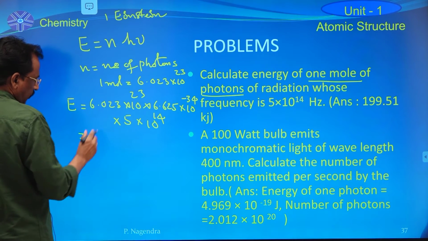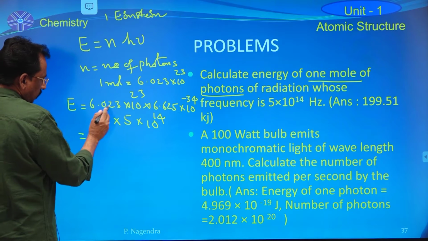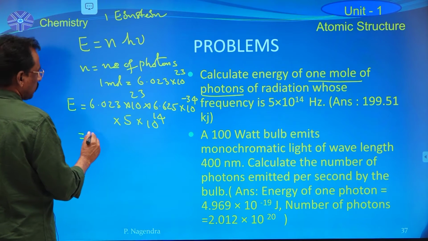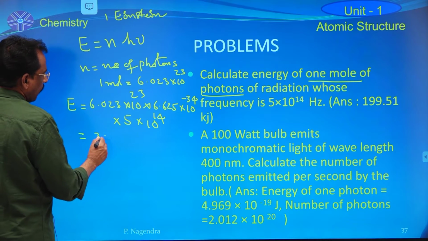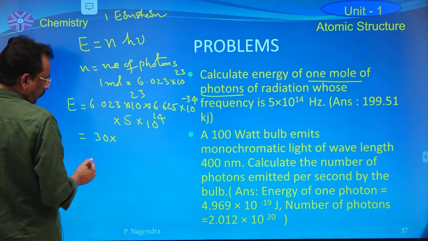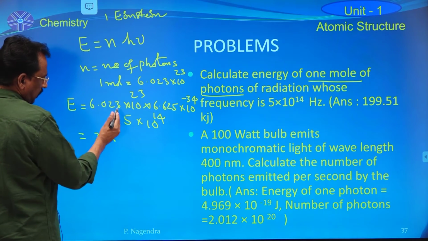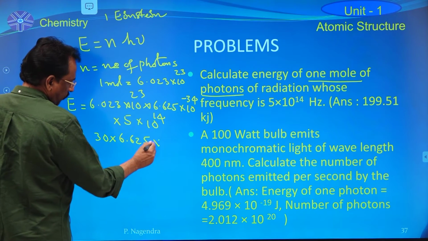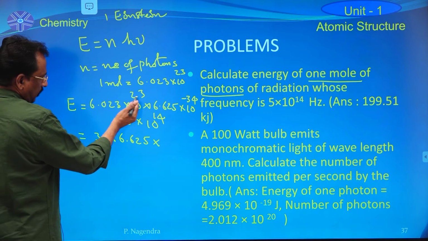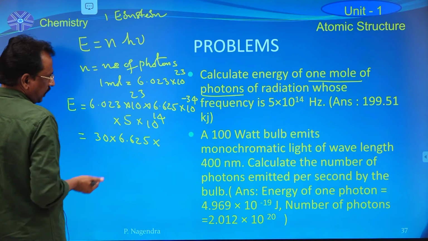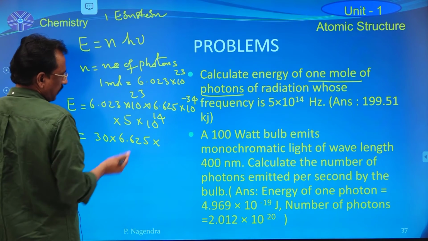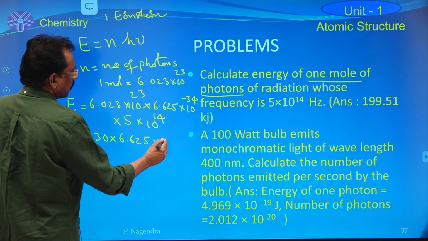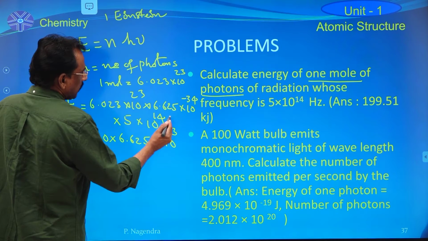This is nearly equal to 6 into 5, so this is 30, into 6.625, into 10 power 23 and 10 power 14, that is 10 power 37, and 10 power minus 34, so this is 10 power 3.